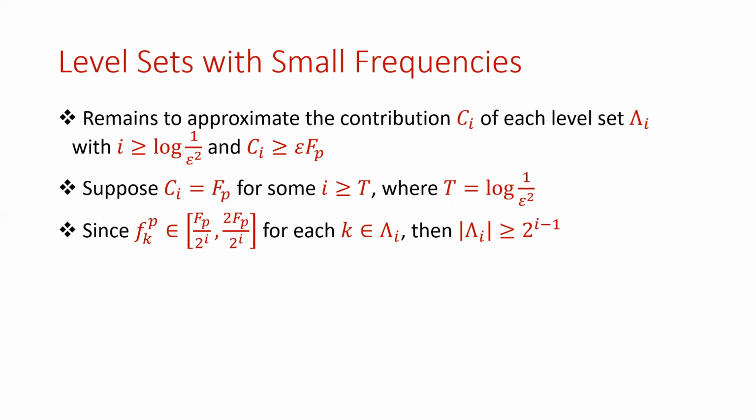Namely, we want to approximate the contribution C_i of each level set lambda_i with i larger than log 1 over epsilon squared. Now, as a case study, let's first suppose that the contribution is equal to Fp for some i larger than t, where t is equal to log 1 over epsilon squared. Since the frequency of k for each k in the level set satisfies a certain range, then we know that the size of the level set, namely the number of coordinates in this level set lambda_i, has to exceed 1 over 2 to the 2 to the i minus 1.